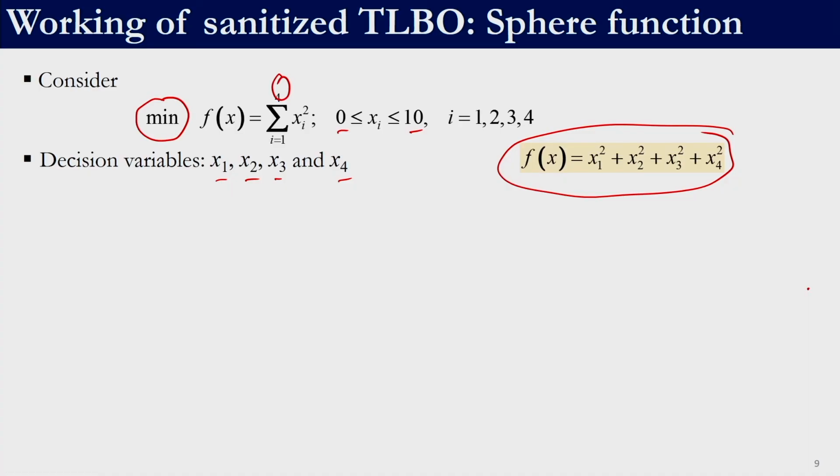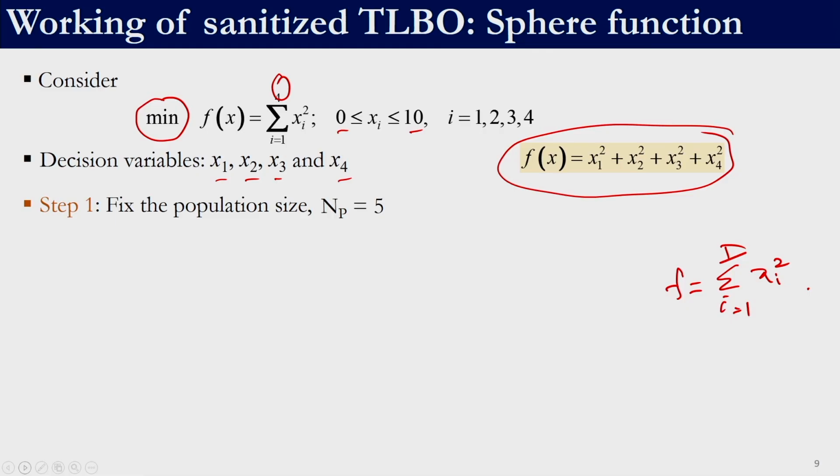This function is actually a scalable function. So instead of a 4 variable problem, this can also be converted into a 5 variable problem, because the objective function is actually given by sigma i equal to 1 to d of xi square. So depending upon the value of d, this can be a 4 variable problem or a 5 variable problem. We can scale this problem as we want.